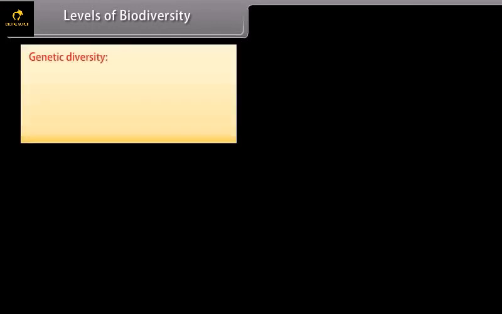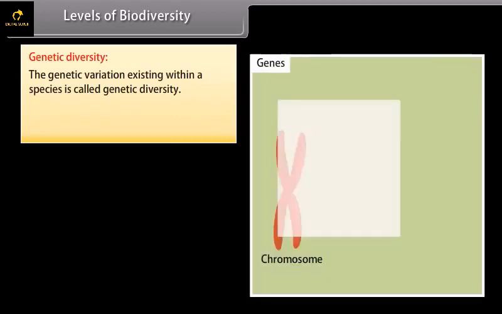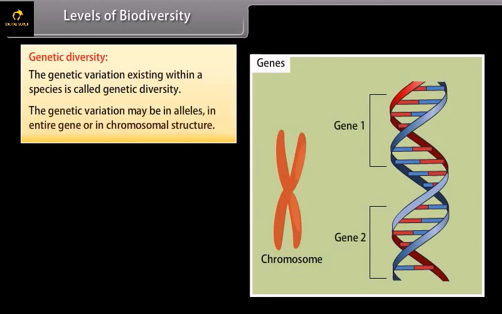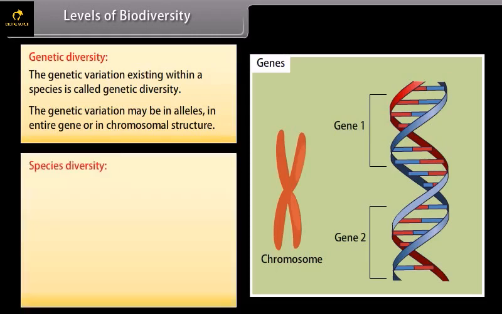Levels of biodiversity. Genetic biodiversity. The genetic variation existing within a species is called genetic diversity. The genetic variation may be in alleles, in entire gene, or in chromosomal structure.